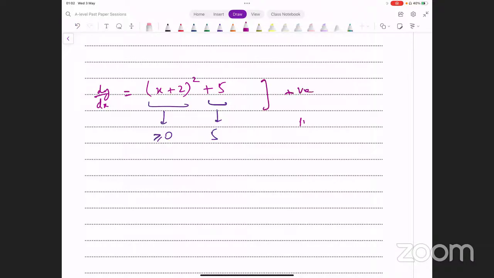So something positive plus 5, this whole thing is always positive. तो ये increasing function हो जाएगा, because derivative आपका positive आ रहा है हमेशा, no matter what the value of x is. ये expression हमेशा positive आएगी, इसमें जो मर्जी x की value input करें आपको negative आ ही नहीं सकता. Why? This is the logic for that. Square वाला part 0 से बड़ा होएगा या 0 होएगा, और ये +5 करें तो हमेशा positive होएगा.